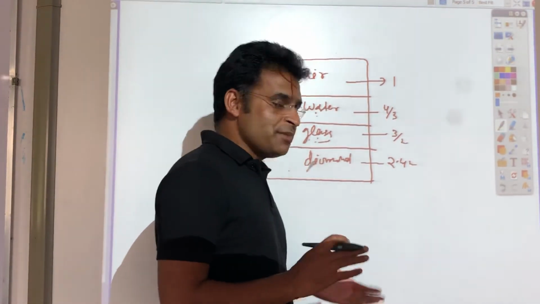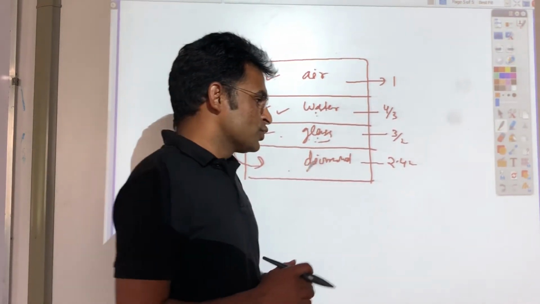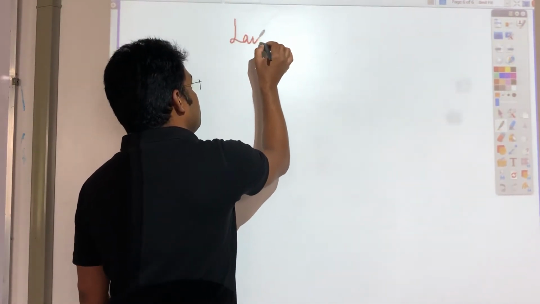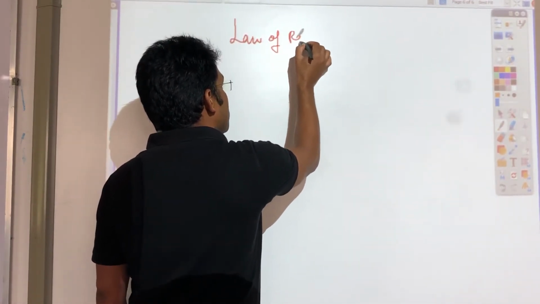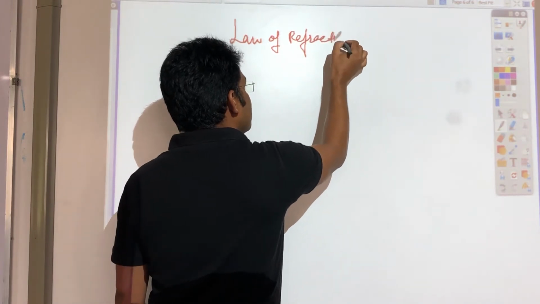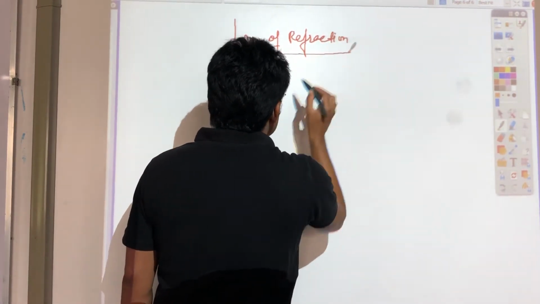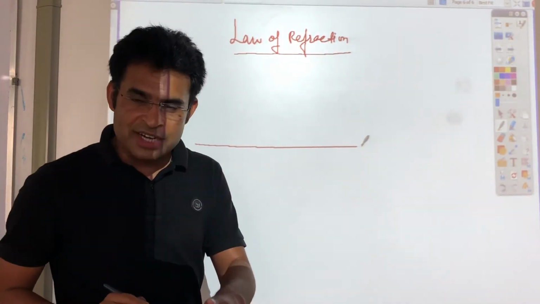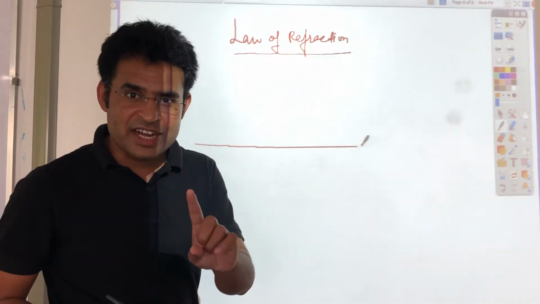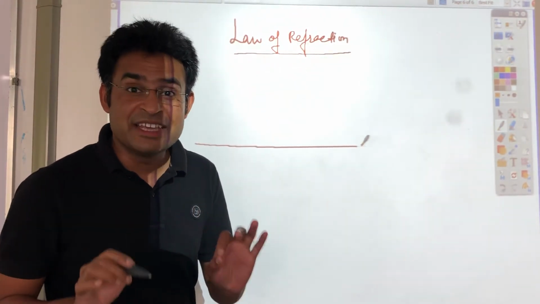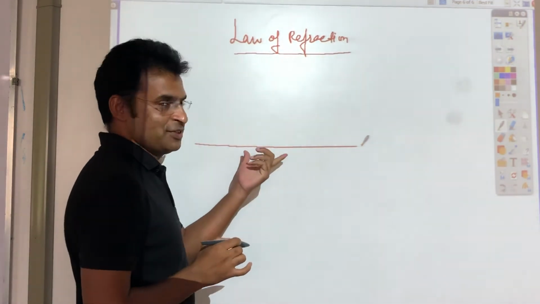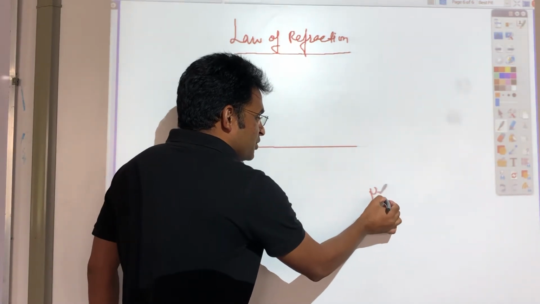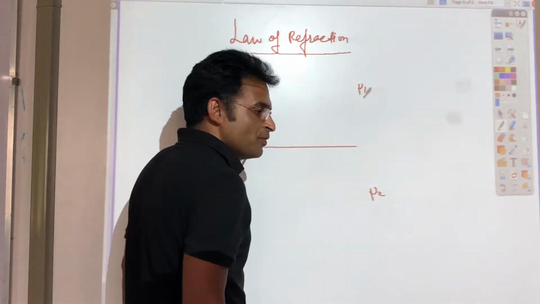Based on denser medium, rarer medium and refraction of light, there is a law of refraction. The law of refraction has two points. First point: wherever refraction is there, the normal, incident ray, and refracted ray lie on the same plane. What's the meaning of that? This is one line, one surface. Below this, the medium's refractive index is mu2. Above this, the medium's refractive index is mu1.